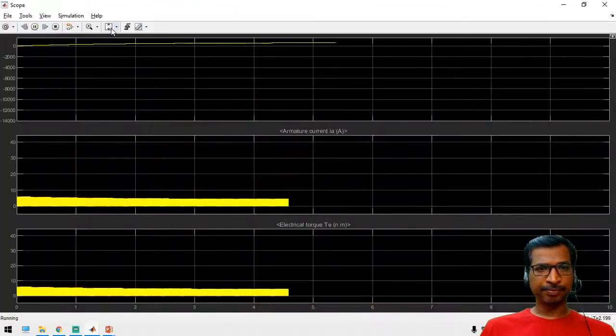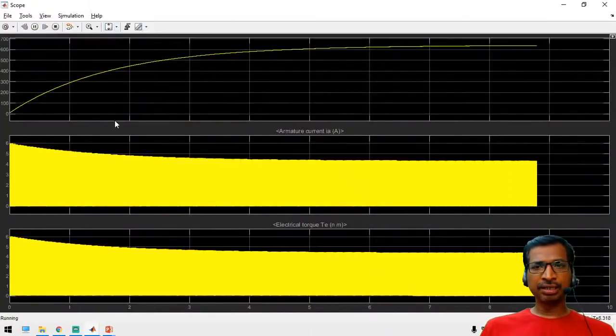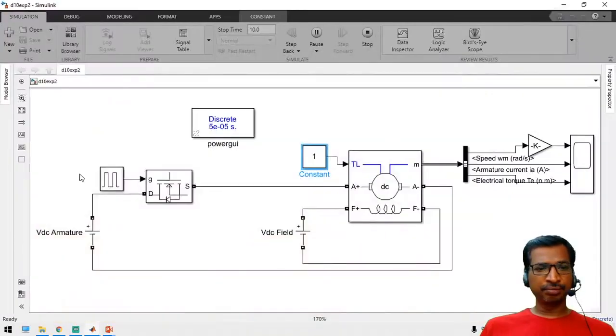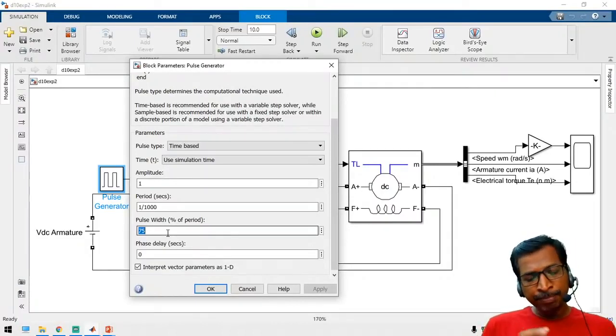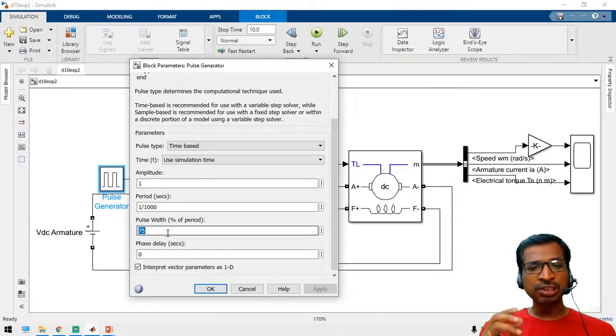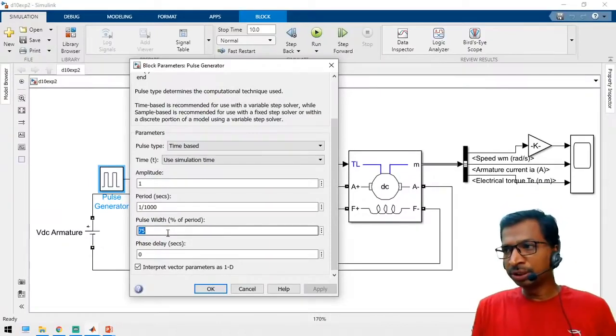Yeah. See here, as per the pulse width, it shows some speed value. Similarly, if you change the duty cycle, then we can vary the output of the DC motor, right? So this is the basic mechanism to control the speed of the DC motor, right? Is it clear? If you have any questions, please ask me.